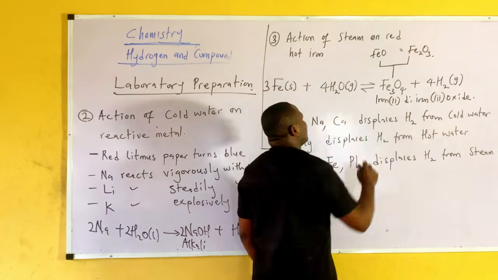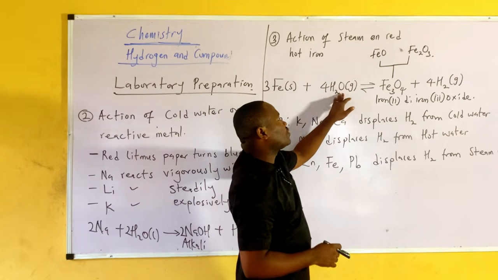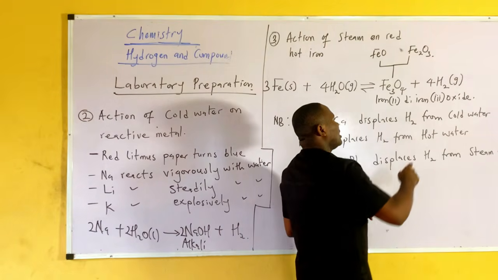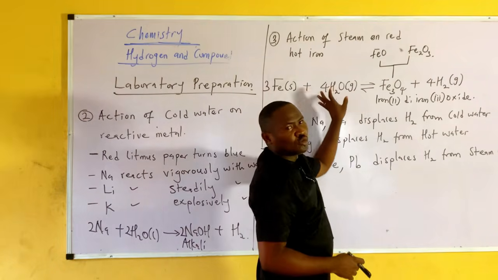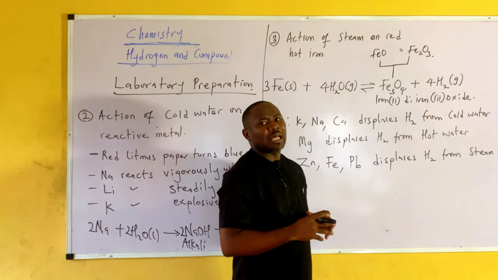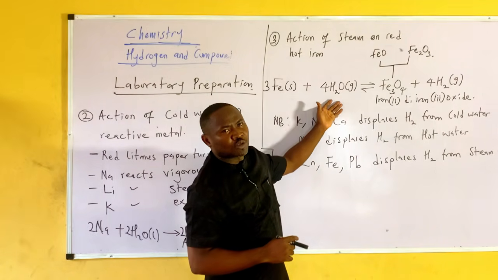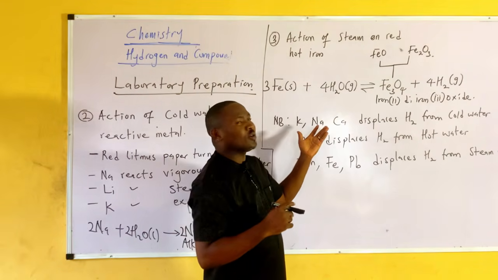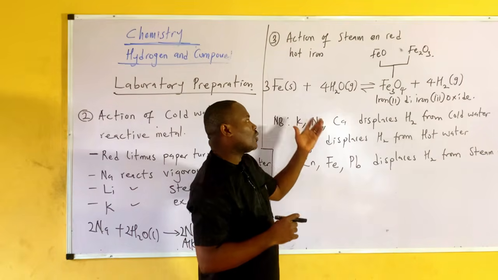That's what this compound is called. So when iron reacts with steam, it gives us iron(III) oxide and liberates hydrogen gas. This is one of the processes that produce hydrogen gas on a large scale, and it is very cheap. So this is one of the cheaper ways, or the cheapest way, you can get a large scale of hydrogen gas.